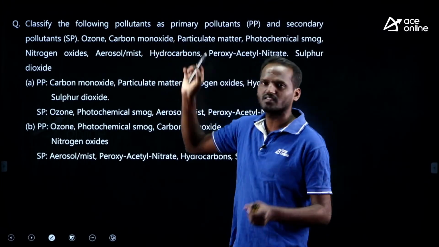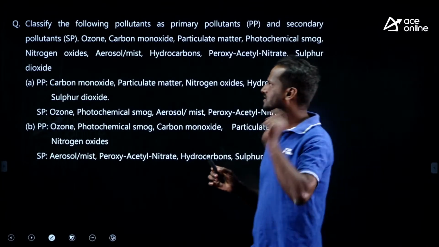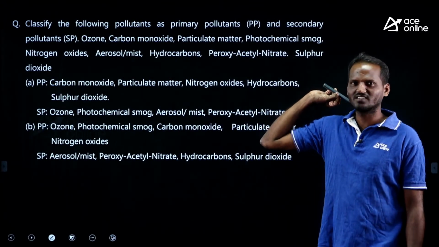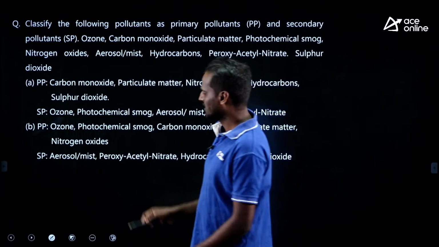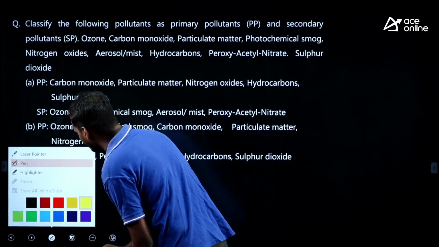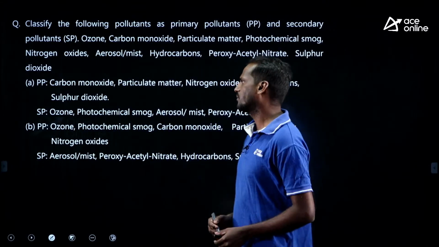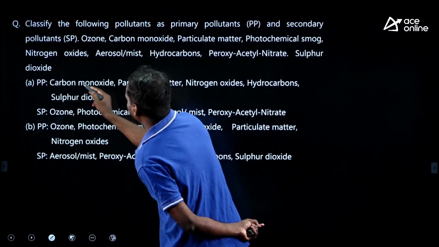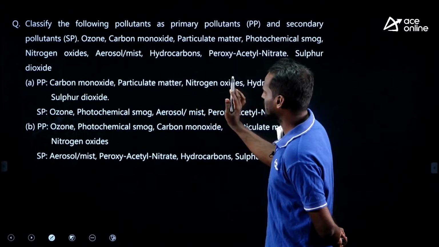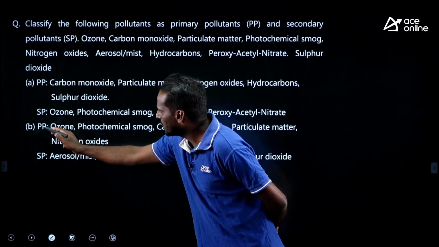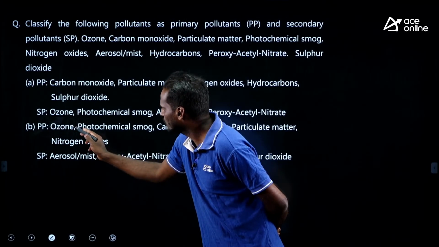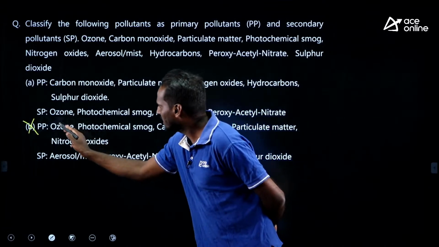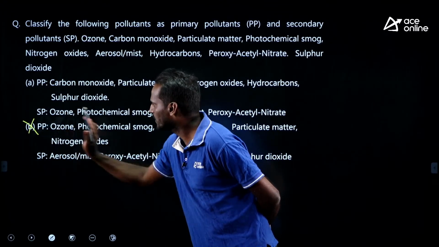He has given the notation PP means primary, SP means secondary. He has given dozens of air pollutants here, many of them. Just try to look at the options, you can answer this question within 3 seconds. Look at option B, in the primary pollutants he is saying ozone, but ozone is secondary. You need not look at the other things. Therefore B is wrong.